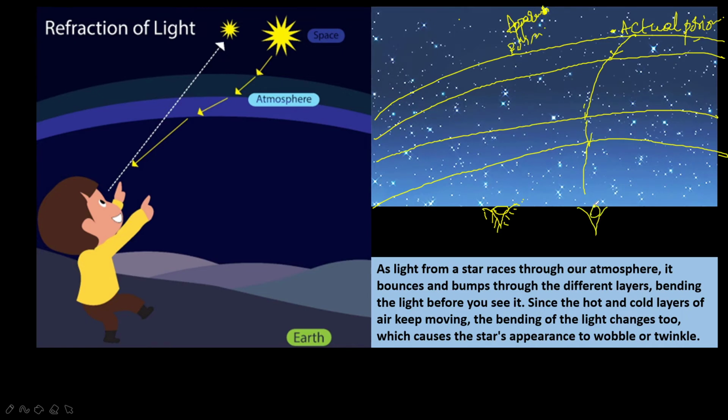Okay, so line of vision, it is called as line of vision.